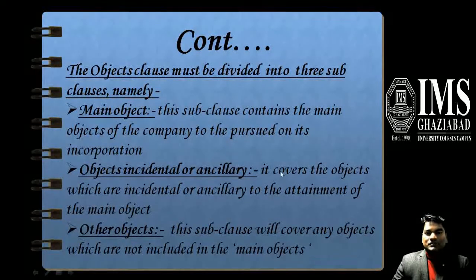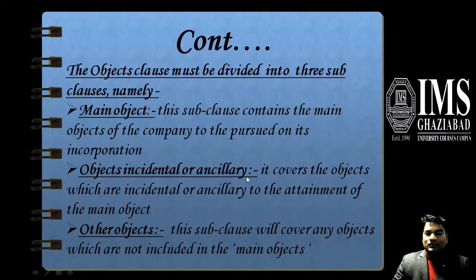The object clause may be divided into three sub-clauses: the main object, objects incidental or ancillary, and other objects. The main object sub-clause contains the main object of the company to be pursued on its incorporation. That is the immediate object to be fulfilled by the company after registration under the Companies Act 1956.